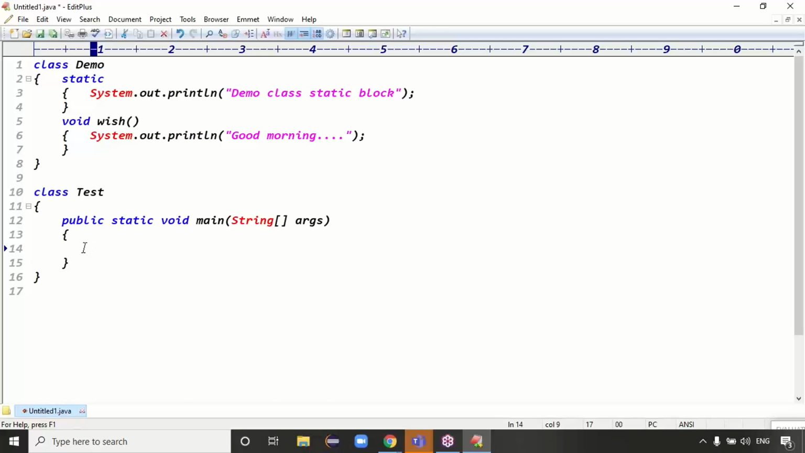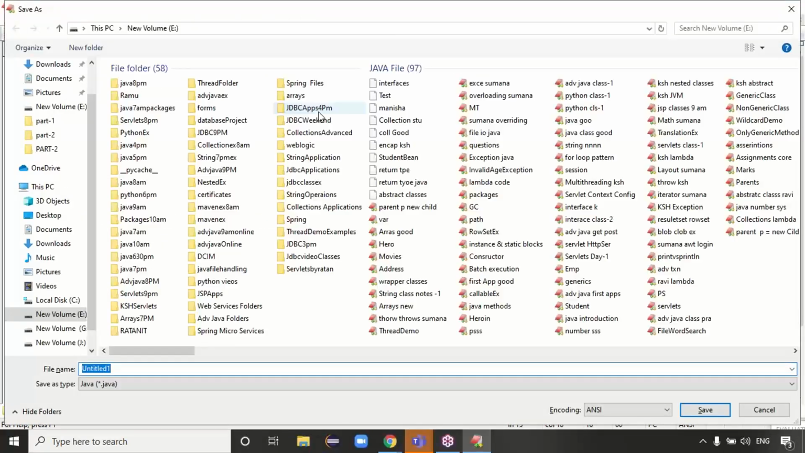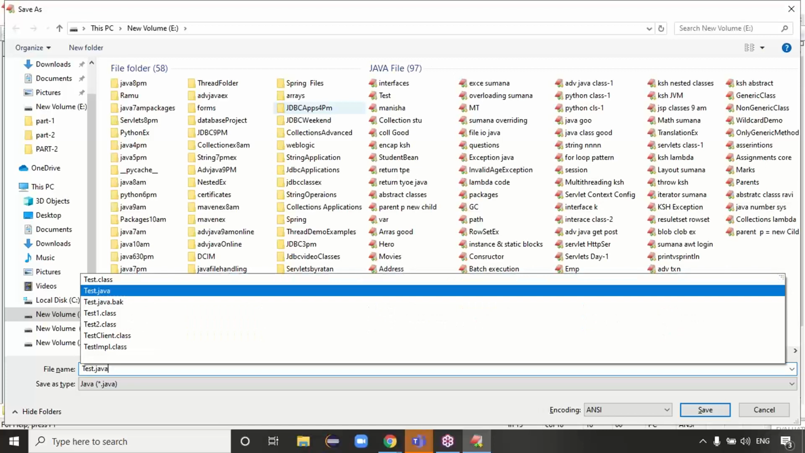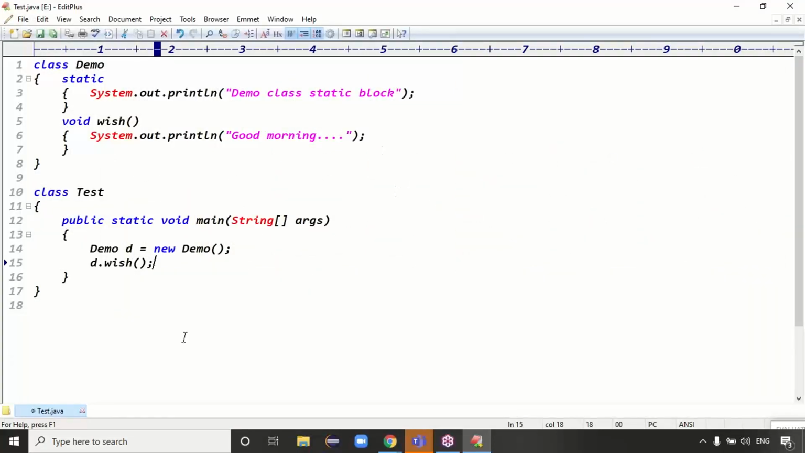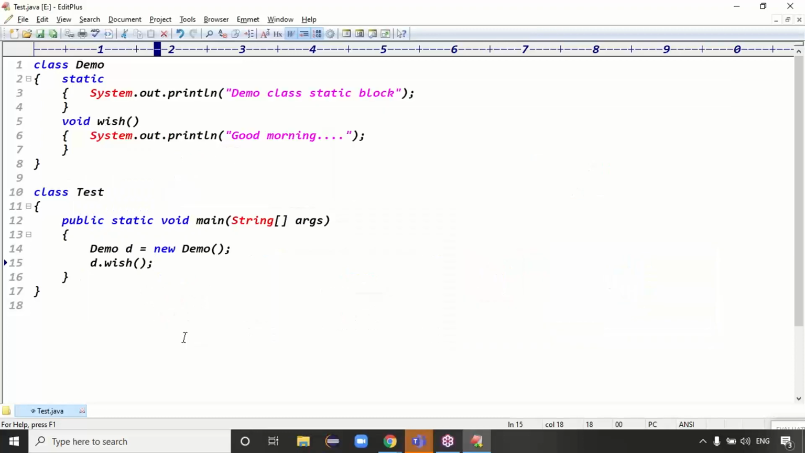To load this Demo class, guys, when you create the object of Demo class, Demo d equal to new Demo. When you create the object of Demo class, first of all the class is loaded, then the object is created, right? Yes or no? When you try to create the object of Demo class, what happens? First the class is loaded, then the object is created.